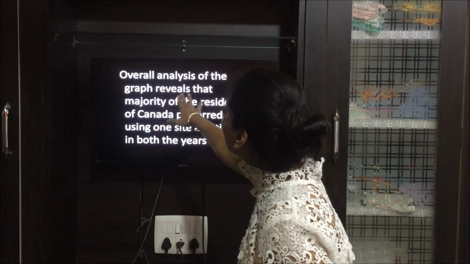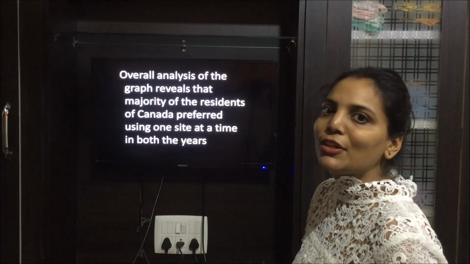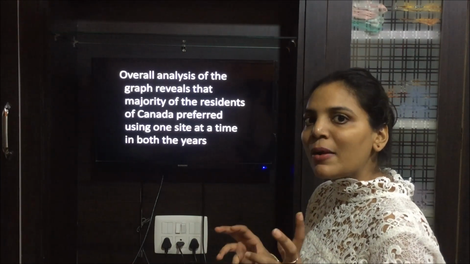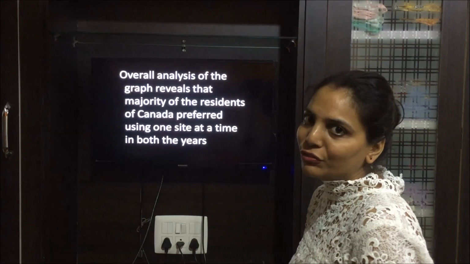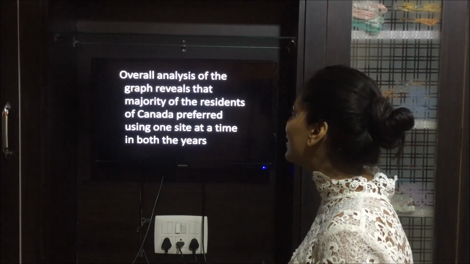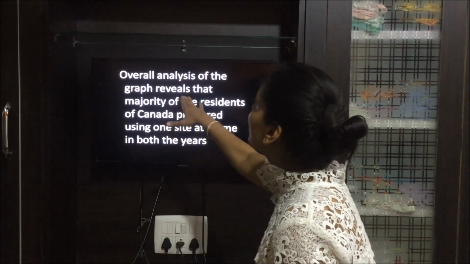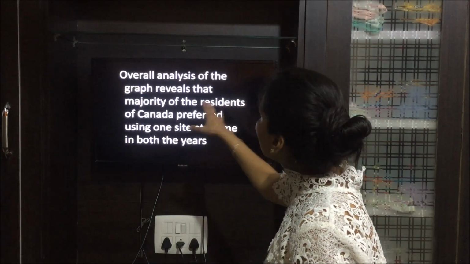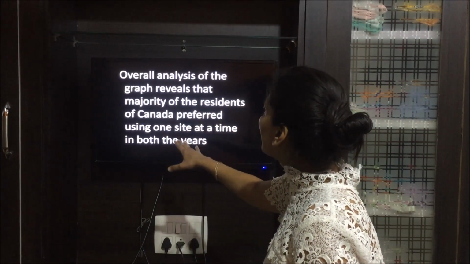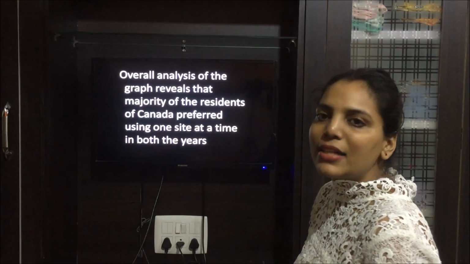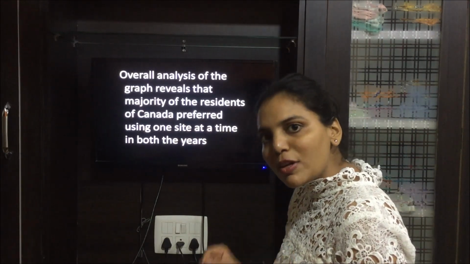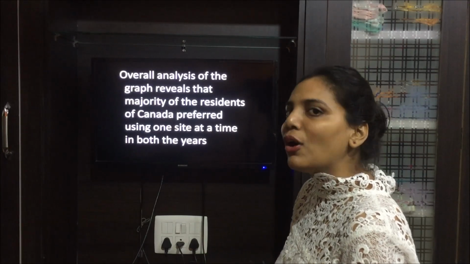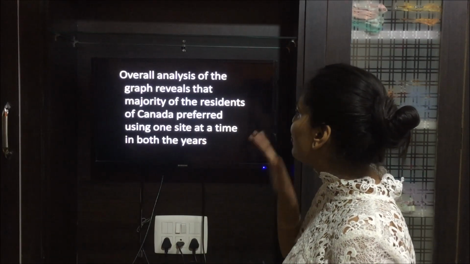Overall analysis of the graph reveals that, if we see the graph in totality, and we see all the points mentioned in the graph, we can see that the majority, means maximum of the residents of Canada, preferred using one site at a time. That is what I have written.